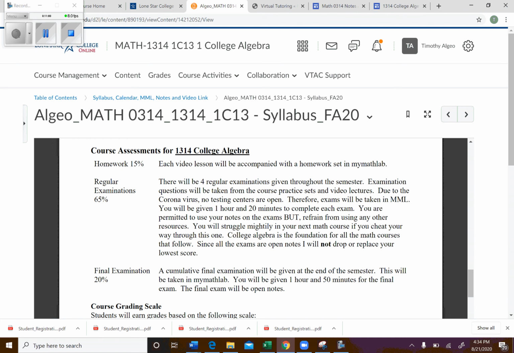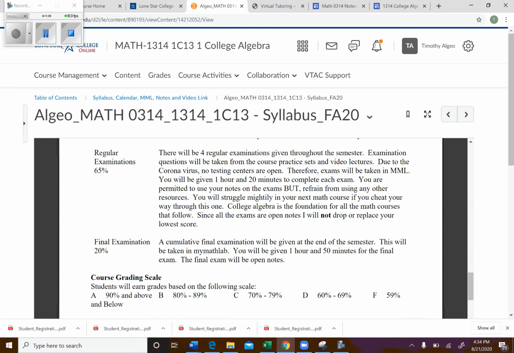Okay, same deal going on here. You get an hour and 20 minutes for each exam, and you're allowed to use your notes, but refrain from any outside resources. Okay, if you're going to go on to trigonometry or some other courses, this is the foundation of all math courses that precede college algebra. So you want to make sure you've got that foundation before you move forward.